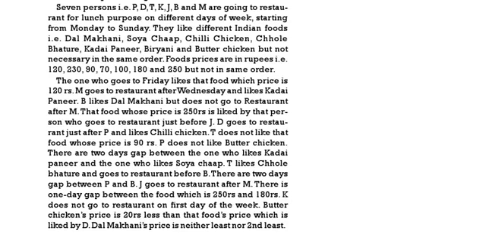Food prices are in rupees, that is 120, 230, 90, 70, 100, 180 and 250, but not necessarily in the same order. The one who goes on Friday likes the food whose price is 120. M goes to the restaurant after Wednesday, likes kadai paneer. B likes dal makhani but does not go to the restaurant after M. The person who likes the food priced 250 goes to the restaurant just before J. D goes to the restaurant after P, likes chili chicken. T does not like the food whose price is 90. P does not like butter chicken.